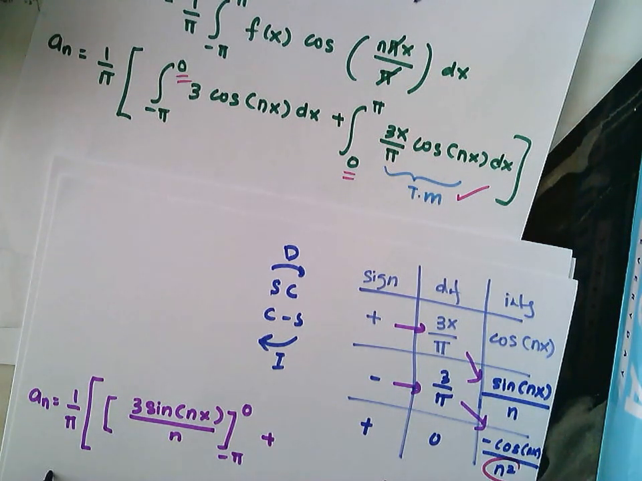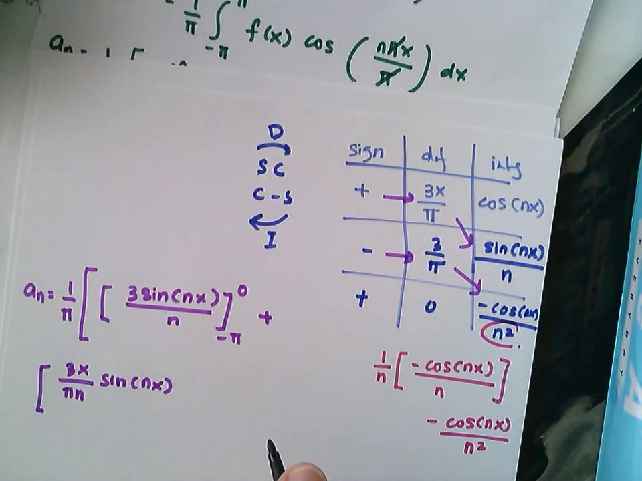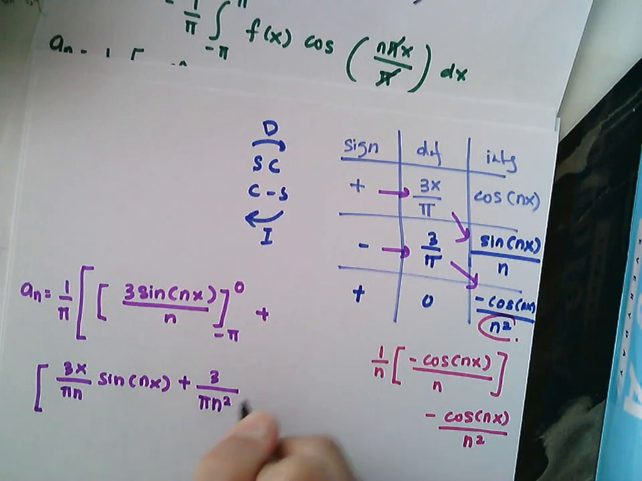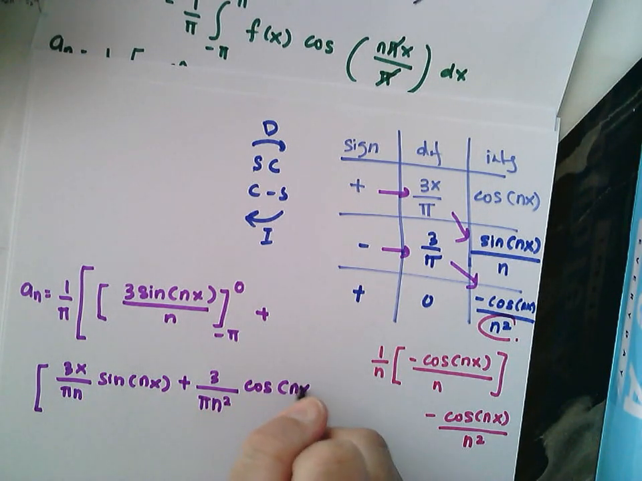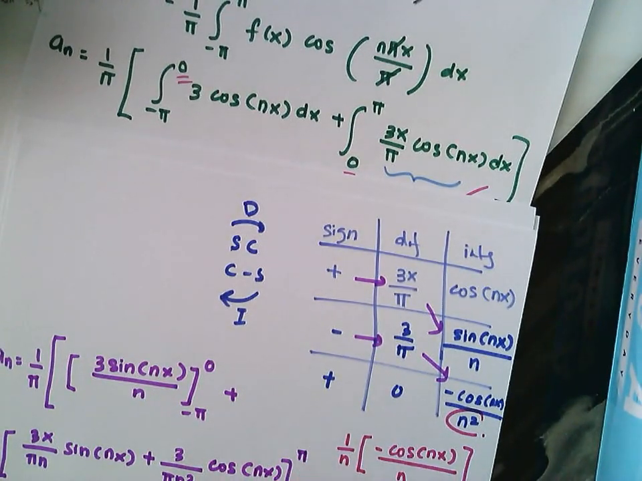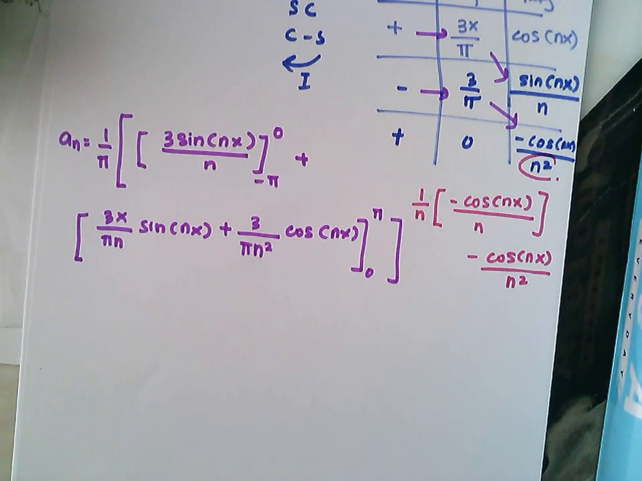So therefore you will have 3x over pi n sine nx. So minus minus, then you will have plus 3 over pi n squared cos nx. And for this one, your upper limit is pi and your lower limit is 0. Okay, so now you are applying upper limit minus lower limit.